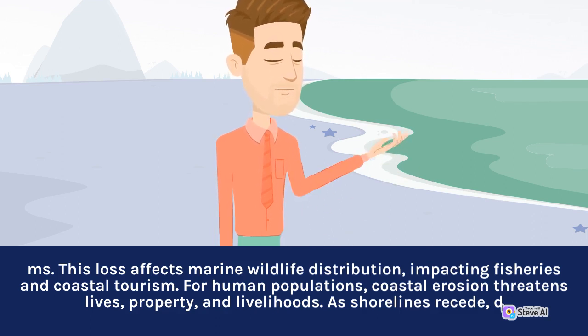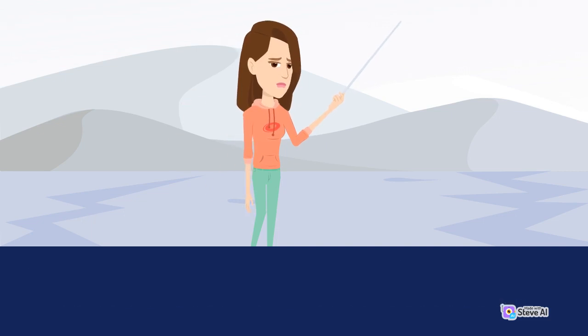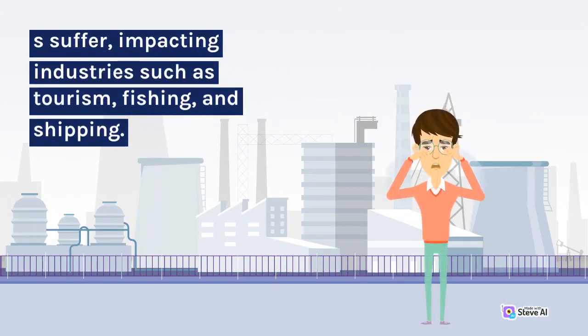As shorelines recede, densely populated areas become vulnerable to flooding and storm surges, leading to the destruction of homes, infrastructure, and community displacement. Moreover, economies reliant on coastal resources suffer, impacting industries such as tourism, fishing, and shipping.